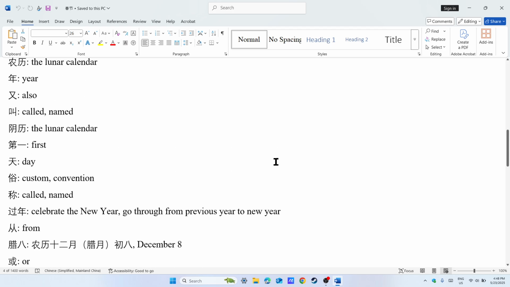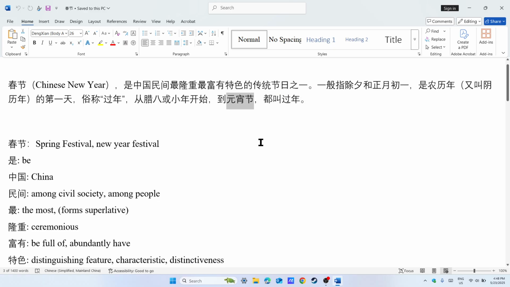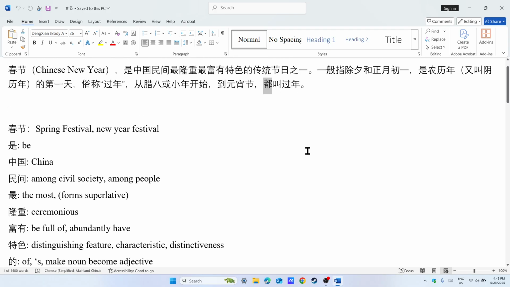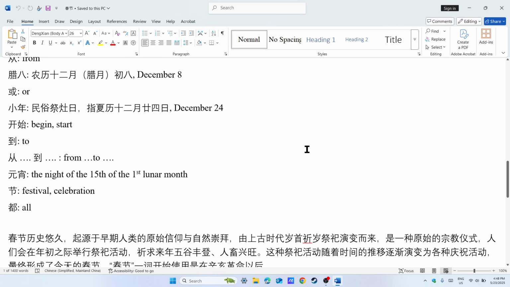So when you combine them, 元宵节 is the celebration on the night of the 15th of the first lunar month. That is what 元宵节 means. 好, and then 都. This is an adverb. What does 都 mean?